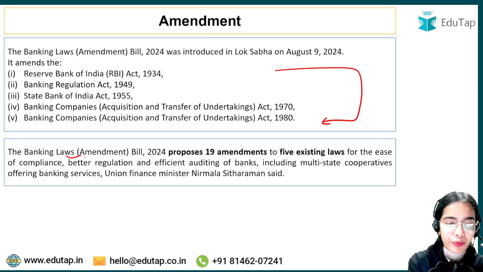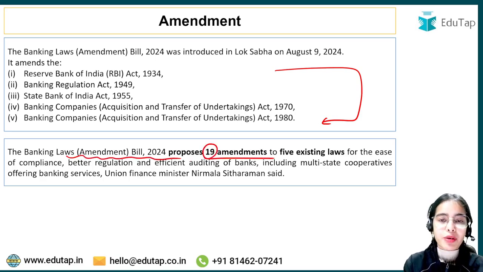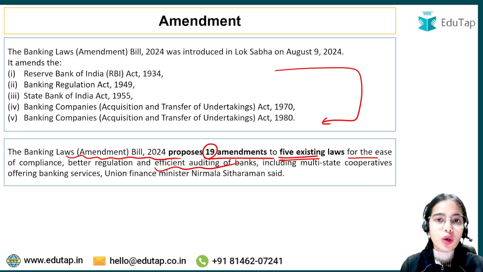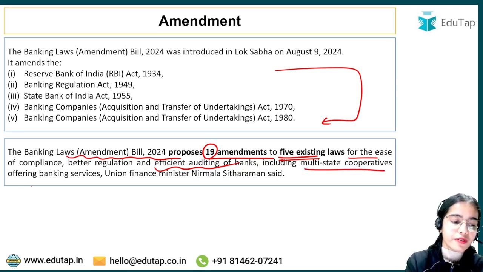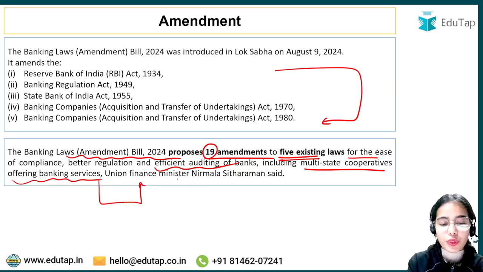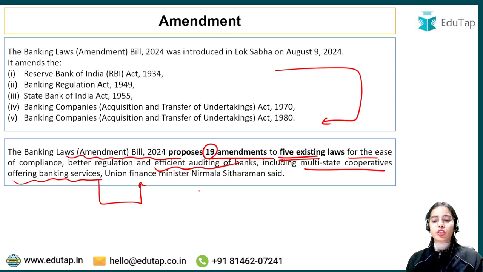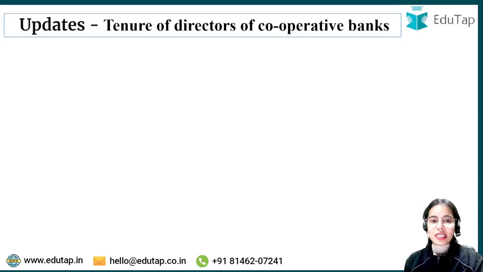The Banking Law Amendment Bill 2024 proposes 19 amendments to the 5 existing acts for the ease of compliance, better regulation, efficient auditing of the banks, including multi-state cooperatives offering banking services. So this is what the Union Finance Minister Nirmala Sitharaman has said, that there are 19 amendments proposed in these 5 acts. Okay, so now what are the updates and amendments that have been proposed, that we are going to understand. So let's start with the first one.